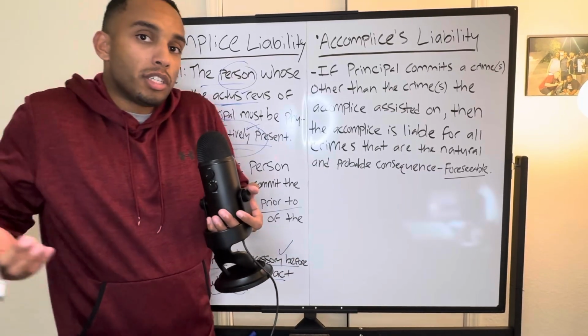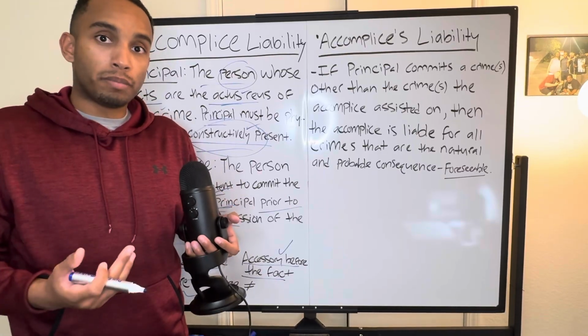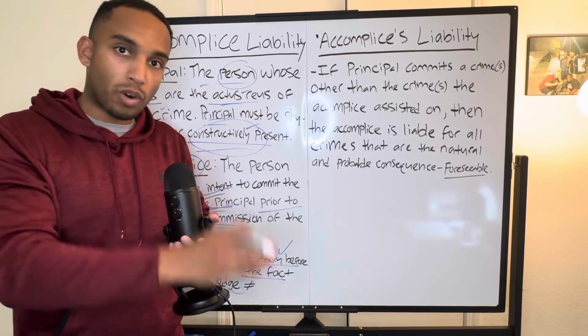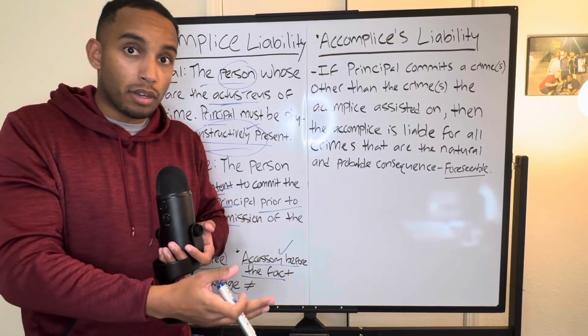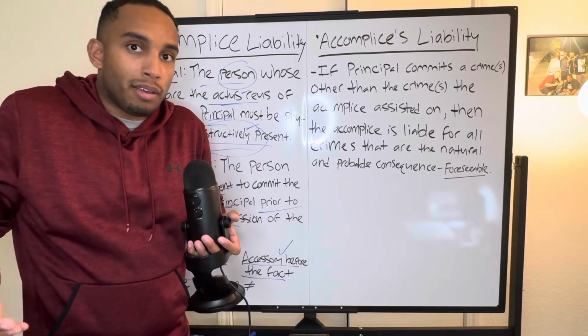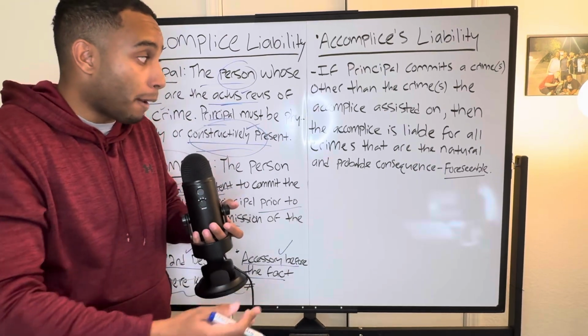Example, let's just pretend that Israel and Riley made the agreement that we talked about. They go to Bank of America, they commit the robbery, Riley's a getaway driver, and Israel happens to kill a teller. Riley didn't want anyone to die, but let's be honest, with a robbery, it is an inherently dangerous felony.